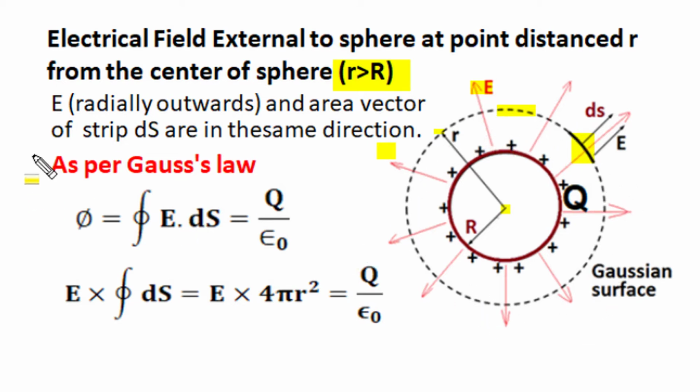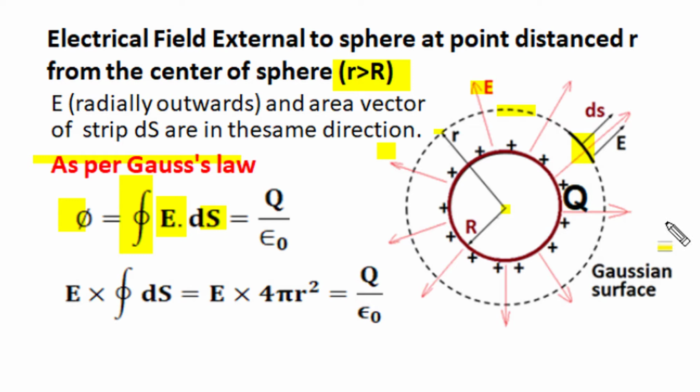So as per Gauss law, the total amount of flux passing through the Gaussian surface is the closed surface integration of electric field intensity. If we consider a small elemental area ds, then the small amount of flux passing through that elemental area is E dot ds, and total flux can be obtained by summation of all those small contributions by integration.